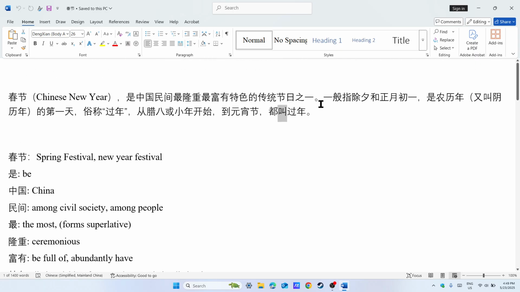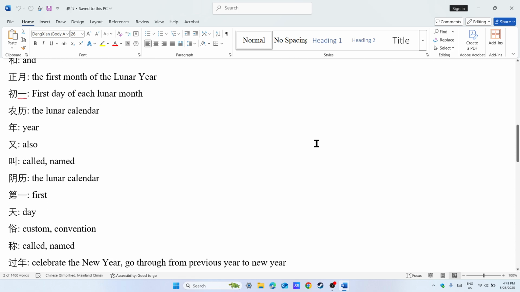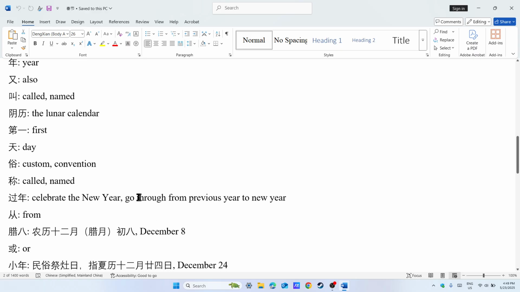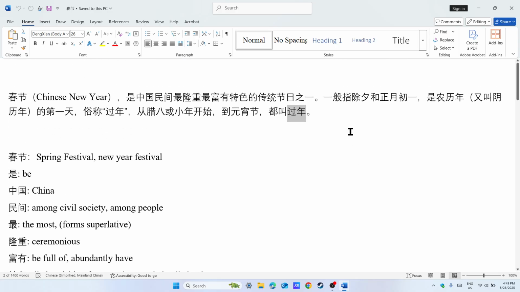All called 过年. 过年 we have encountered; 过年 means the celebration of the new year. So now, this is the first paragraph of that article.